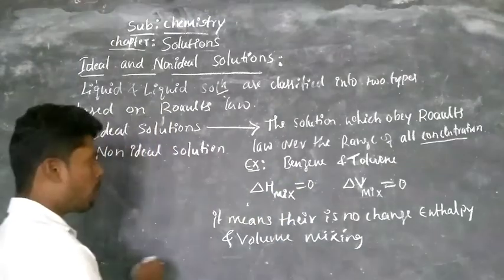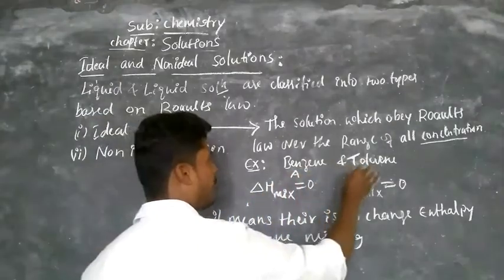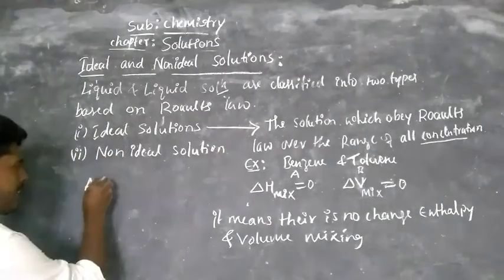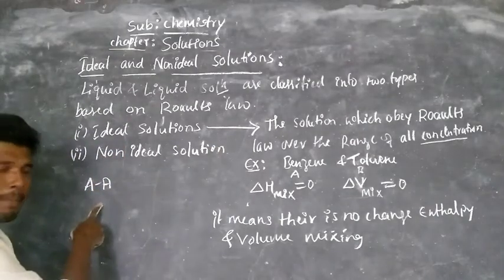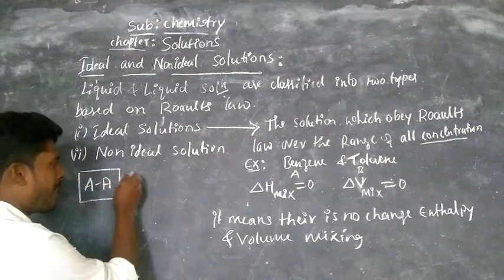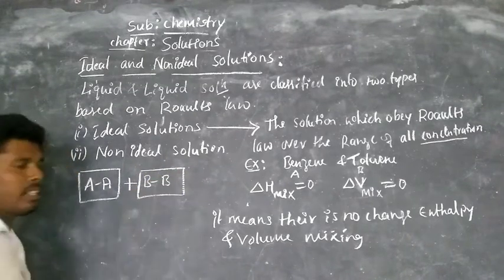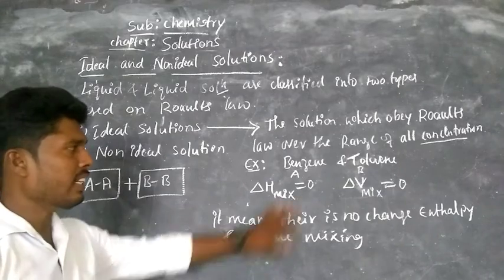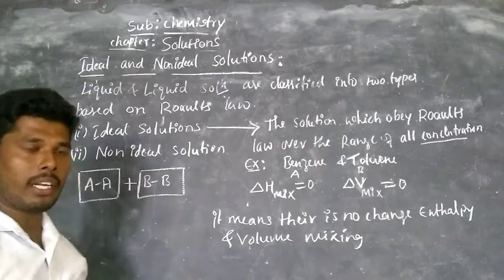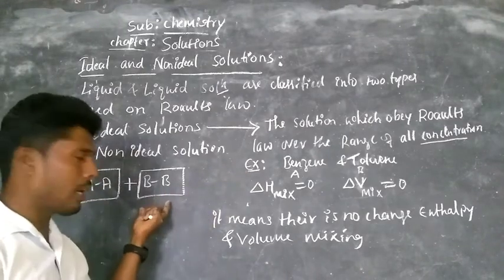Now the example we are taking is benzene and toluene. Let's take benzene as component A and toluene as component B. There are a number of molecules in benzene, and also a number of molecules of toluene in toluene.